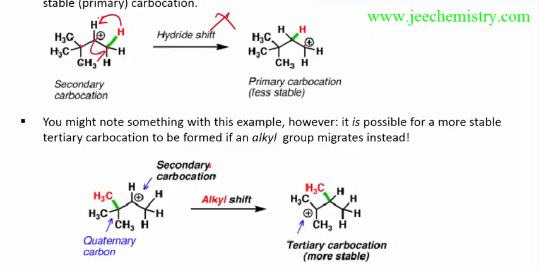If a methyl shift occurs, if this methyl shifts to this position, the carbocation will shift to this position, and this carbocation will form. This carbocation is a tertiary carbocation, which is more stable than the secondary carbocation. This is the secondary carbocation, this is the tertiary carbocation. So this is right. That's why we are doing the methyl shift, the alkyl shift.